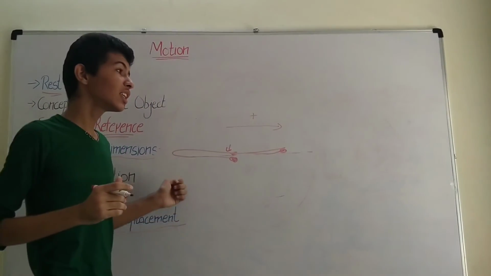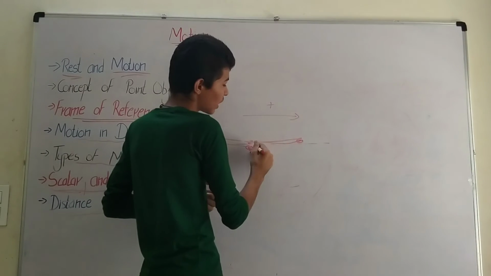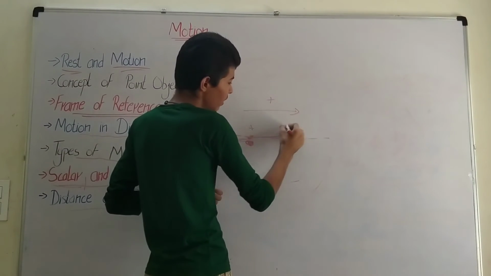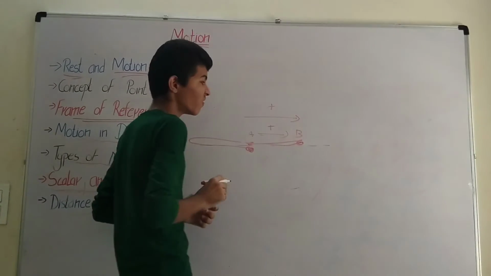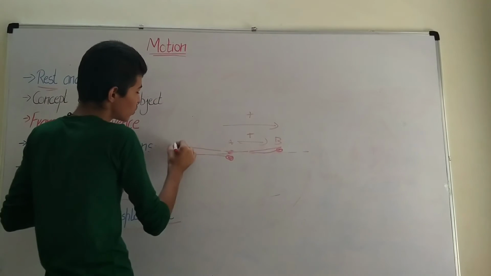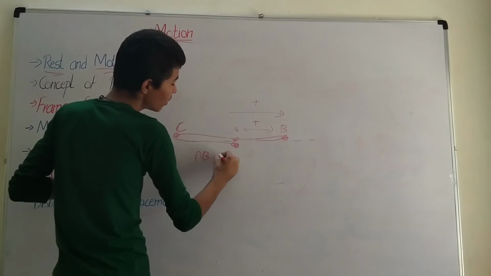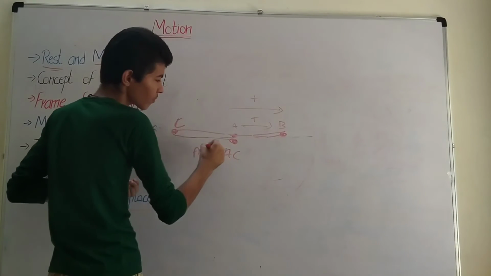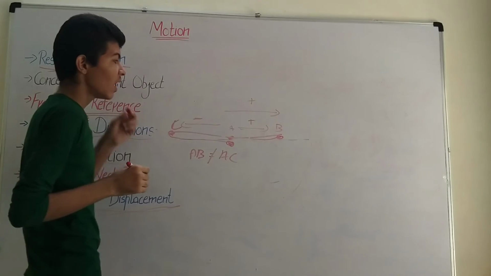Why do I say that the displacement could be negative? Because if you are taking this direction as negative, now the displacement from point A to point B would be this distance, which would be positive. But if you are traveling the same distance in this direction, it would not be equal to AB. So now AB would not be equal to AC, because now it is in the opposite direction, and this is termed the negative direction.